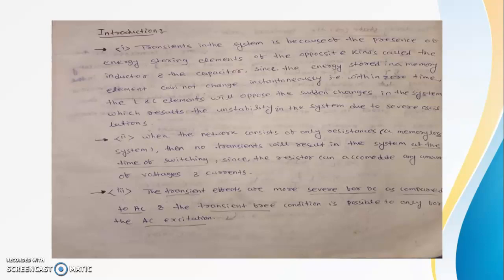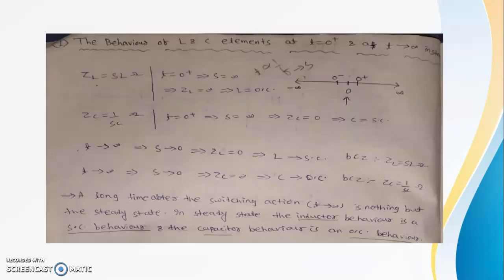But L and C are known as memory elements and resistor is a memoryless element. In a memoryless element, there will be no transient. So when the network consists of only resistors, no transient will result at the time of switching on. The transient effect is more severe in DC as compared to AC, and transient precondition is possible only for AC excitation. That's why we are giving more importance to DC transient.